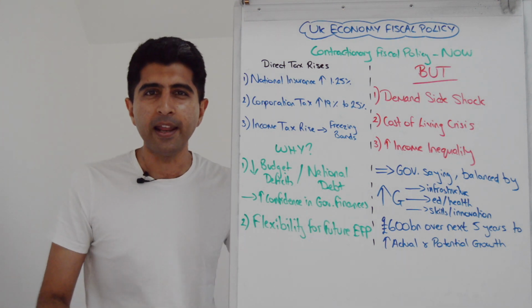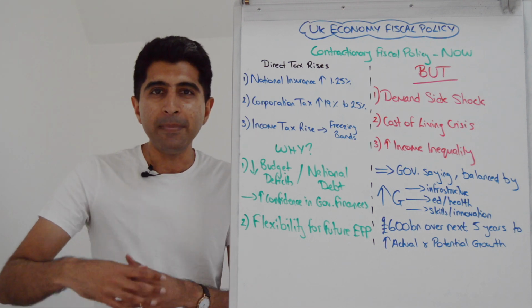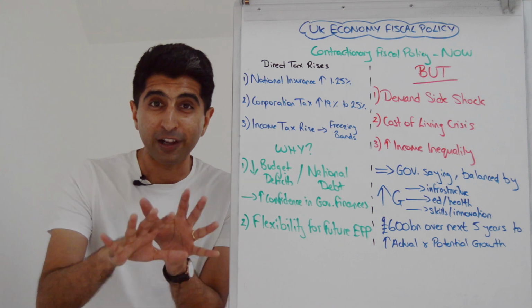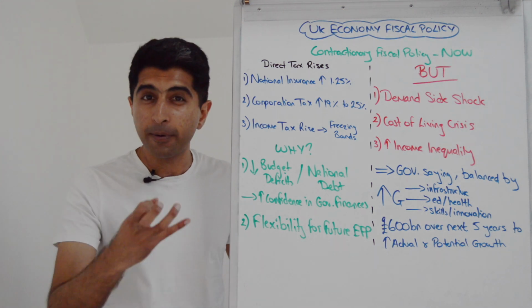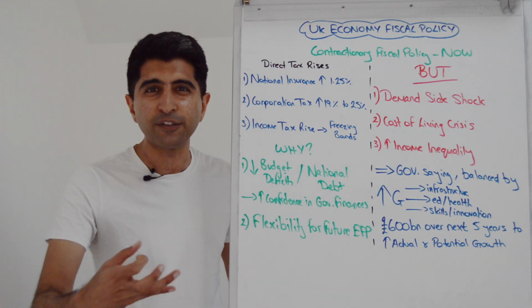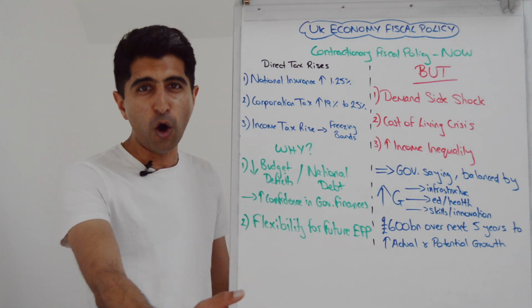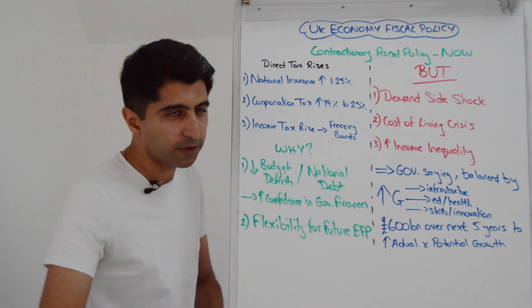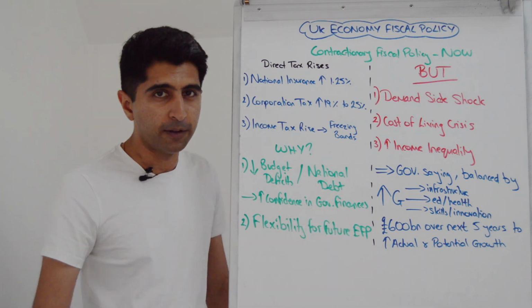If the government is seen as a less risky borrower, it means that when they issue government bonds, the interest rate they can offer on those bonds can now be lower. So it becomes easier, it becomes cheaper for the government to raise finance over time, to borrow money over time more cheaply, more easily, to then fund public services. So very much it's more of a long-term benefit that the government is going for here.